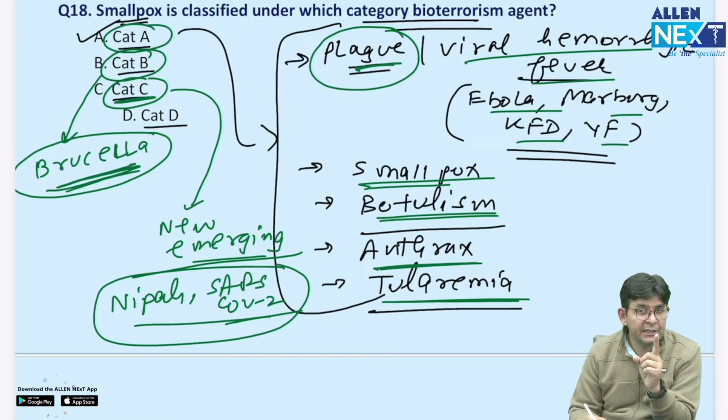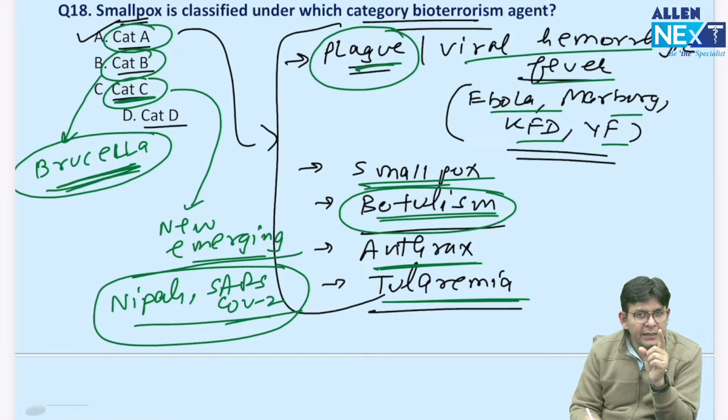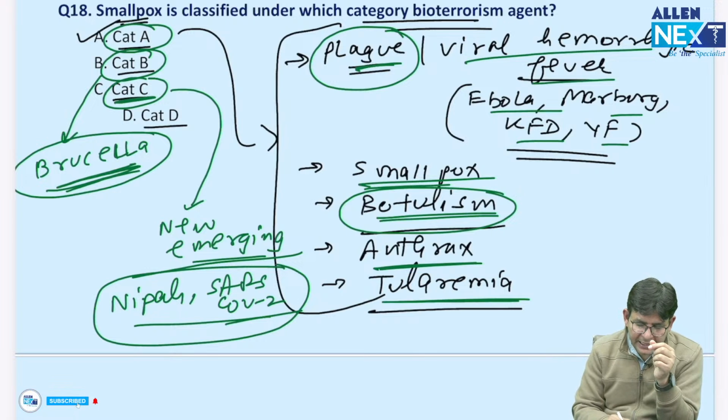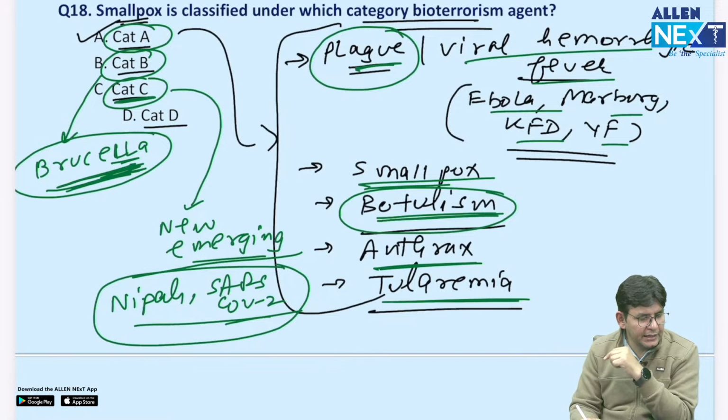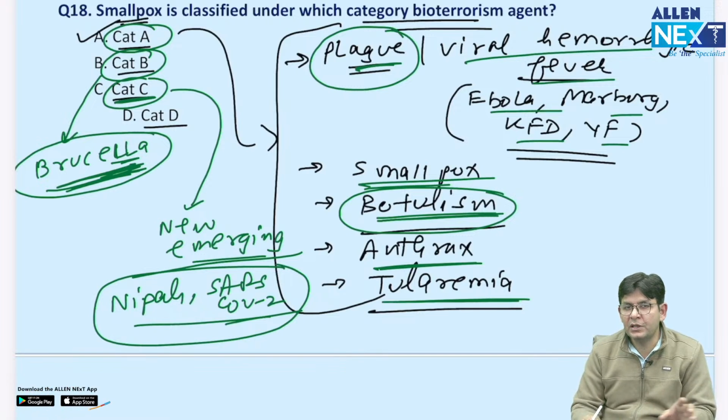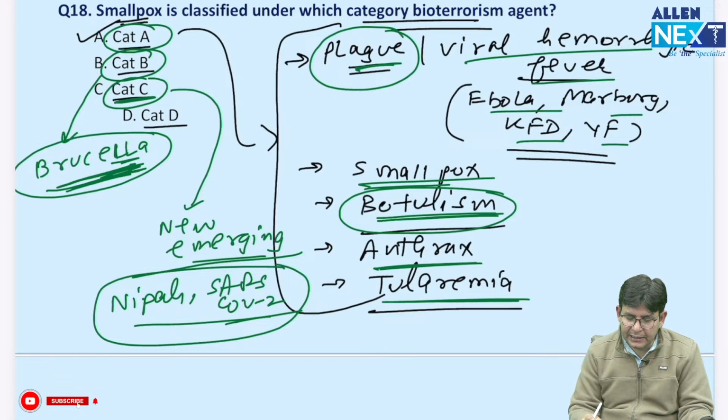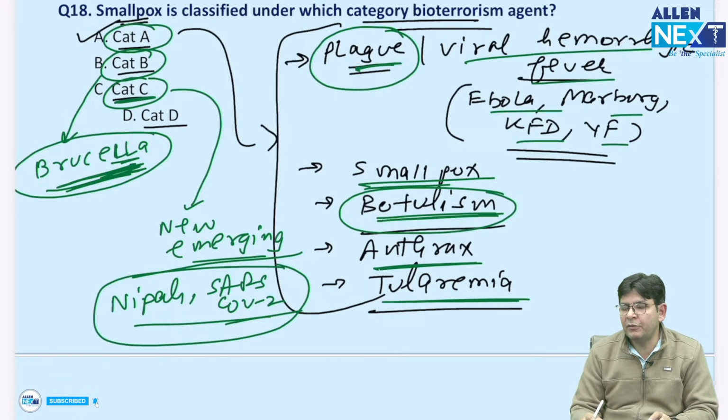And one confusion happens, guys, and this might happen again: botulism starts with B, and category B also is B, that is brucella. Brucella is category B. And how to remember? Brucella has two L's, so it is in category B. Absurd association, obviously. Botulism is category A. So you need to focus on which particular category they are asking about and where you have to put it.